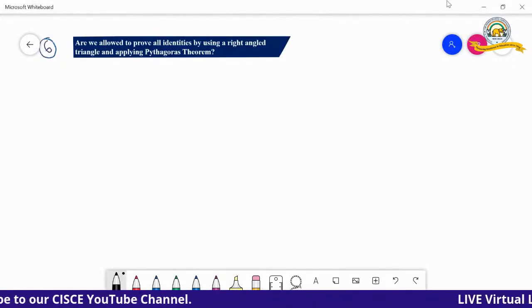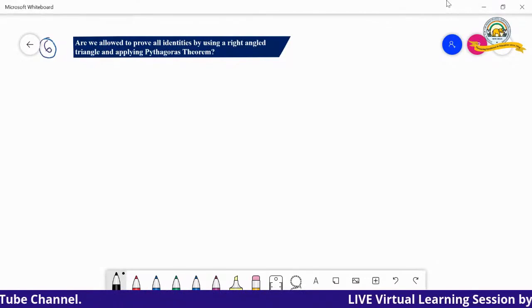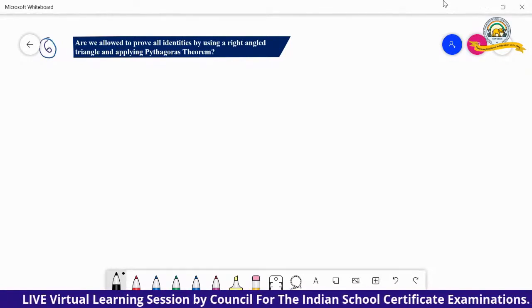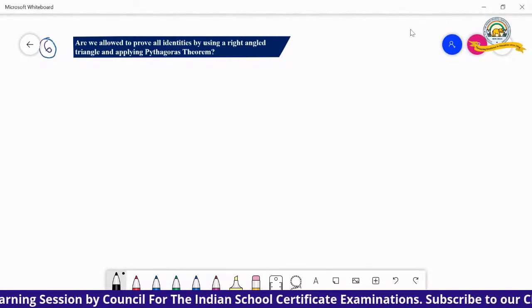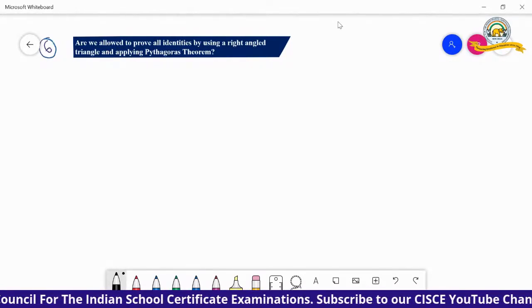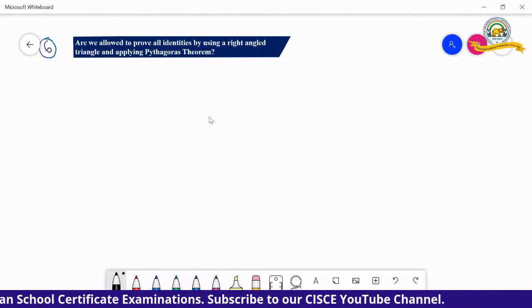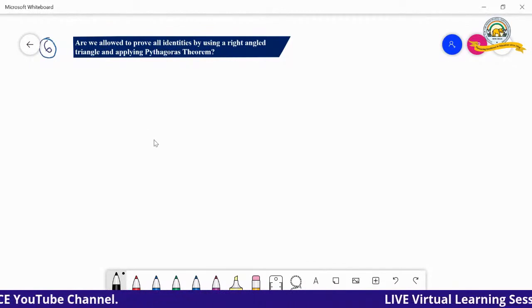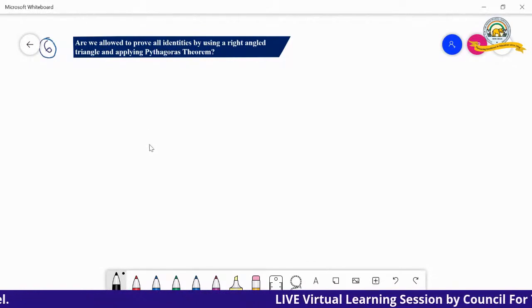Are we allowed to prove all identities by using a right angle triangle and applying Pythagoras theorem? Now, see, we proved the standard identities using Pythagoras theorem. So, we can prove the standard identities, but I wouldn't advise you to do the more complex identities by applying Pythagoras theorem.